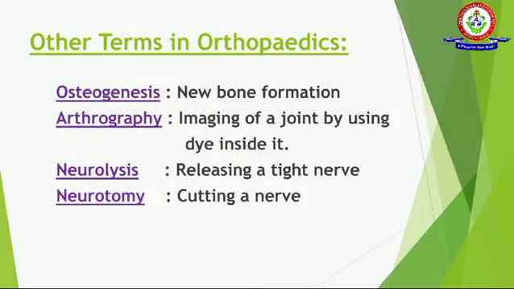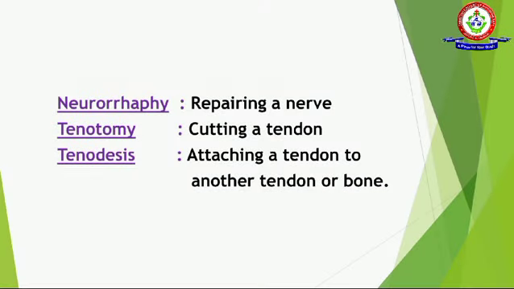Some of the other terms in orthopedics are osteogenesis, that means new bone formation; arthrography, that means imaging of a joint by using dye inside it; next, neurolysis, releasing a tight nerve; neurotomy, cutting a nerve; neurorrhaphy, repairing a nerve; tenotomy, cutting a tendon; and tenodesis meaning attaching a tendon to another tendon or bone.